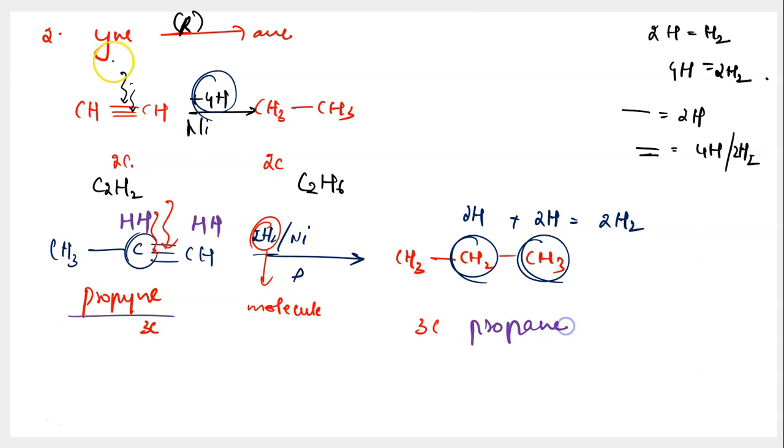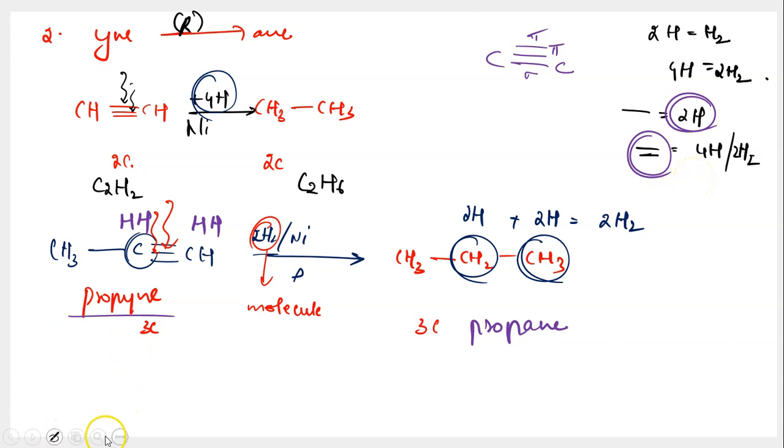So in case of reduction of alkyne into alkane, what are we doing? We are breaking both the bonds that you see in a triple bond. This bond that you see here is called a pi bond. You know that, right? In between any two atoms, the first one formed is a sigma bond. The one that forms after that, you call it a pi bond. The third one is also a pi bond. For breaking one bond, 2 hydrogen atoms are needed. If you want to break 2 pi bonds, how many hydrogen atoms? You would be needing totally 2 molecules of hydrogen, or 4 atoms of hydrogen. Okay? I hope you could understand this.